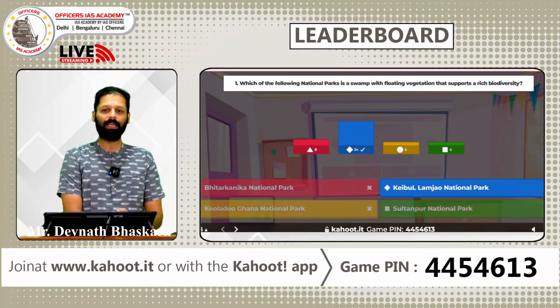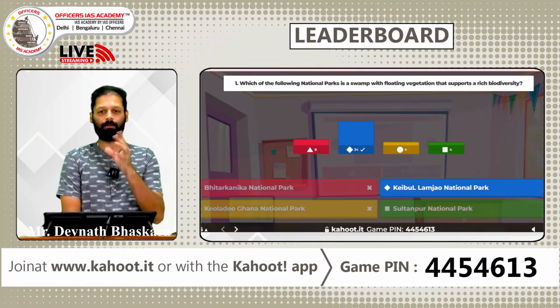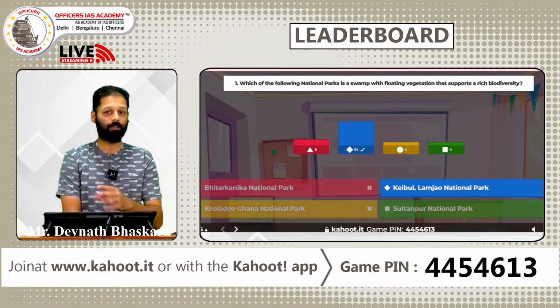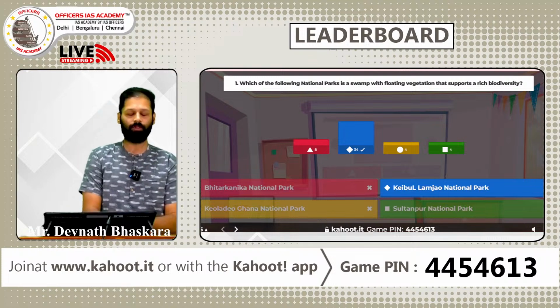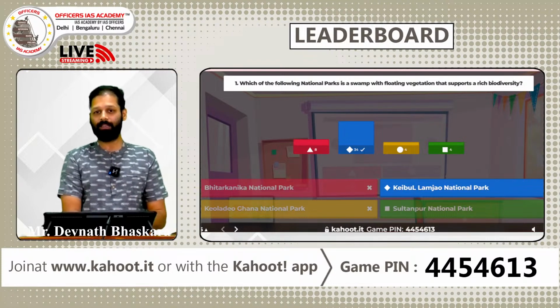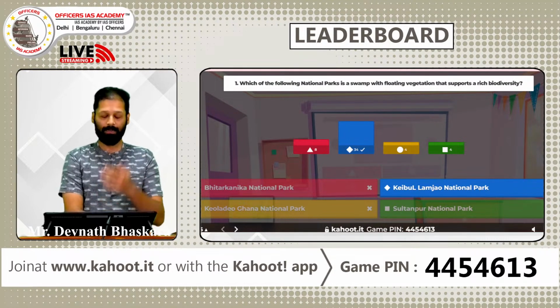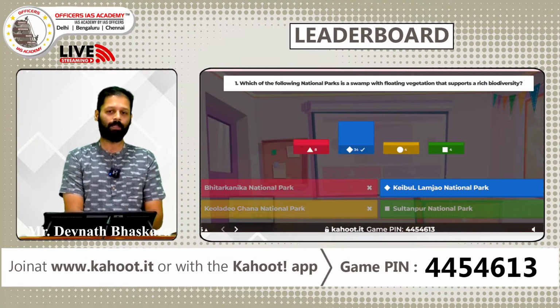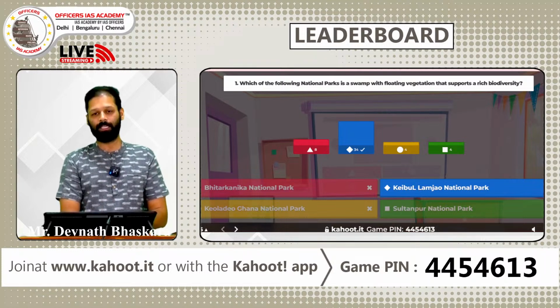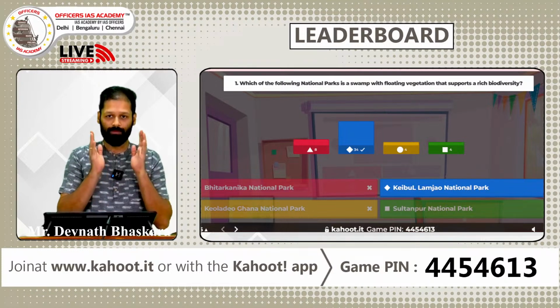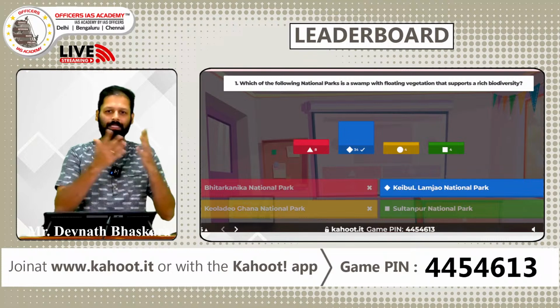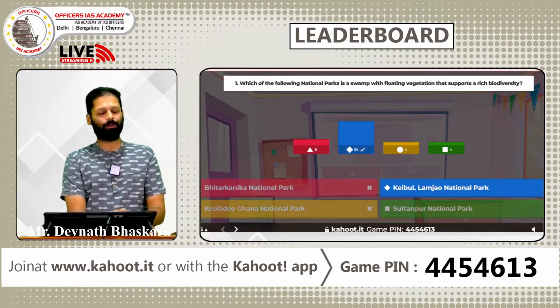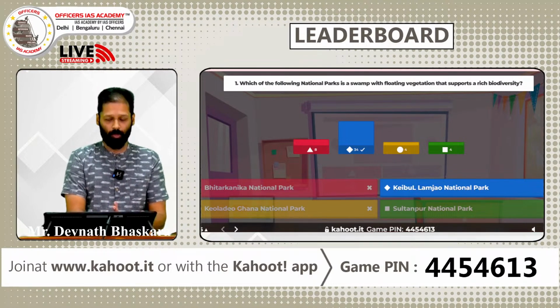So UPSC is obligated to give you questions related to biodiversity conservation, pollution, climate change and environment and ecology. And that is why environment and ecology is a very, very important part of UPSC prelims preparation. You get almost 20 to 23 questions out of them. The trend in which UPSC asks them these days is that most of them are from current affairs. Hardly 2-3 questions come from the static area. So the best way to prepare for these environment related questions is to go after current affairs rather than going after some book, whatever book it may be. It is not going to solve the deal. Whereas current affairs, if you have a hard focus upon it, you will be able to quite easily solve it.